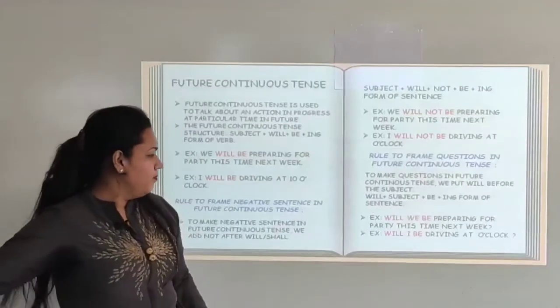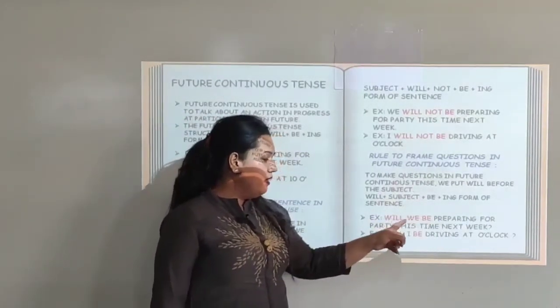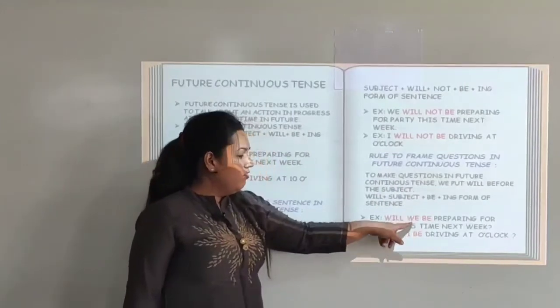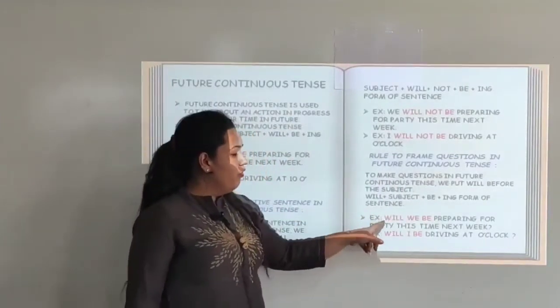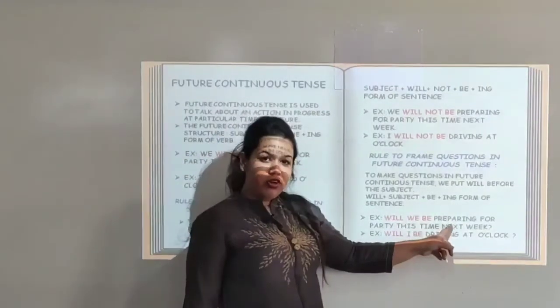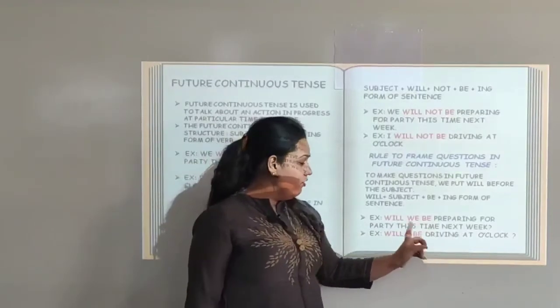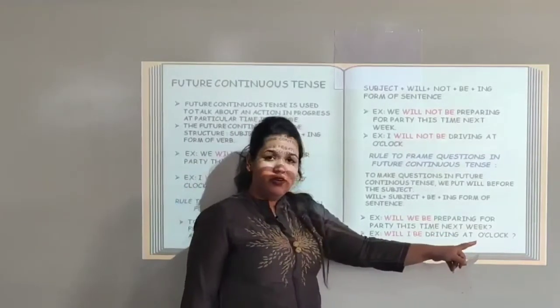That is, will we be preparing for the party this time next week? We have just shifted will. So will plus subject plus be plus ing form of verb. The next example says, I will be driving. Will I be driving at 10 o'clock?